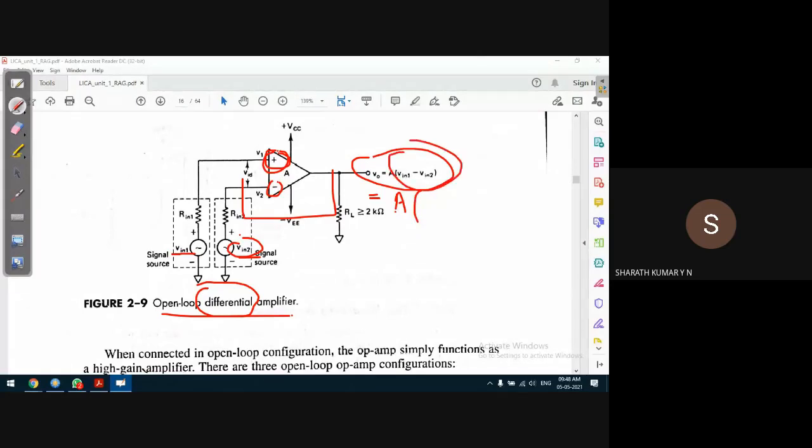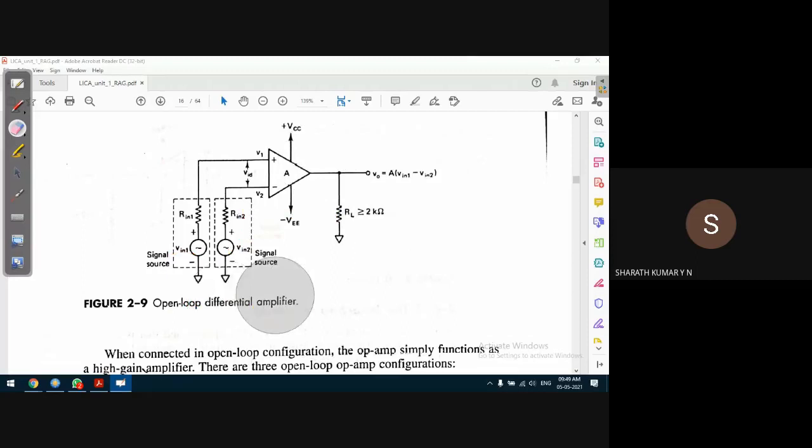The difference of the input voltage. That's why it's called a differential amplifier. In the open loop condition, if you provide feedback, there is no question of a differential amplifier. Why? Because part of the output will be fed to the input, so there is no question of a differential amplifier.